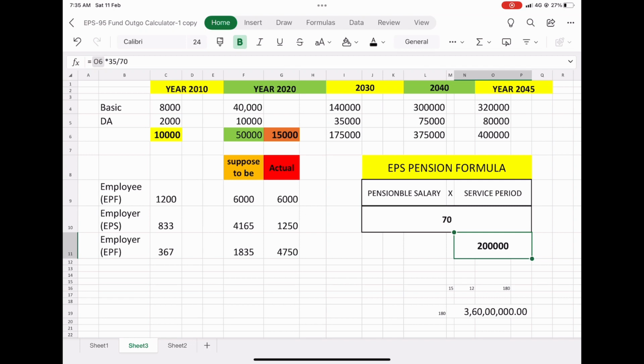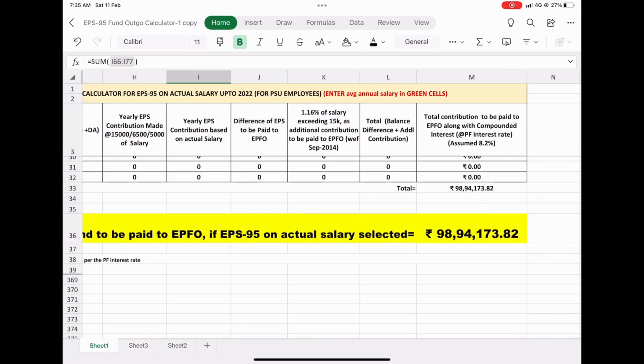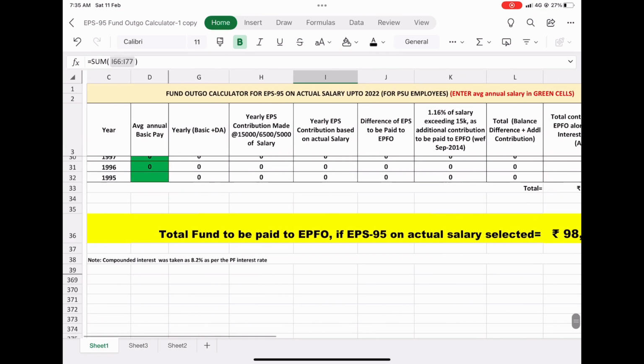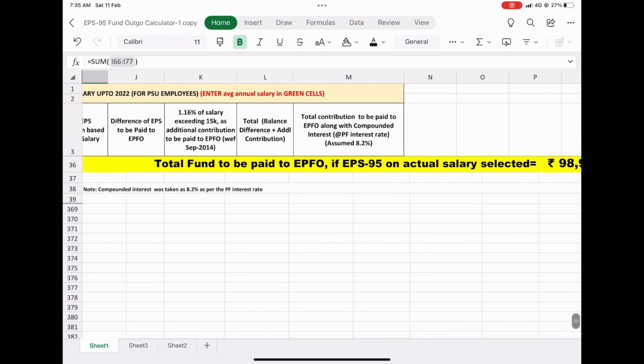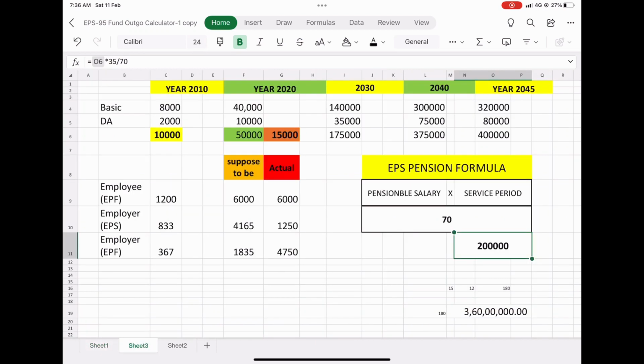For that, I have done some calculations, and so much data is there. These all data should not confuse you. On an average, let me give you the total figure. The total figure he has to sacrifice is 1.6 crores. How much? An amount of 1.6 crores he has to lose from the PF account in the total 35 years. Otherwise, that 1.6 crores would have gone to his PF account.